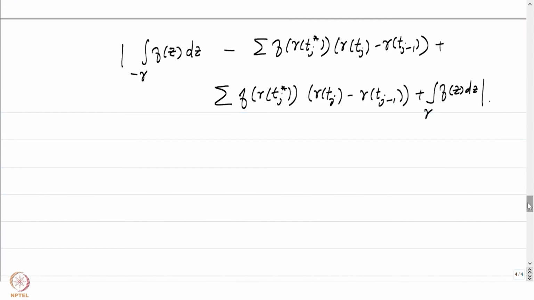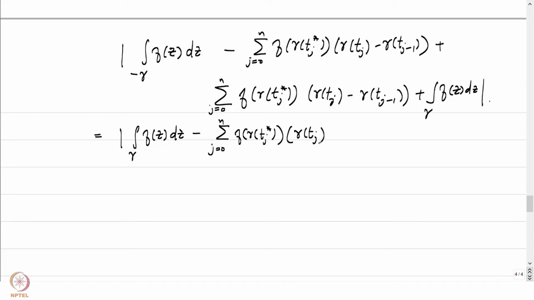Okay, so I'll just rewrite this. Let me first focus on the integral of f of z dz over gamma minus the sum, j equal to 0 to n, of f of gamma of tj star times gamma of tj minus gamma of tj minus 1.